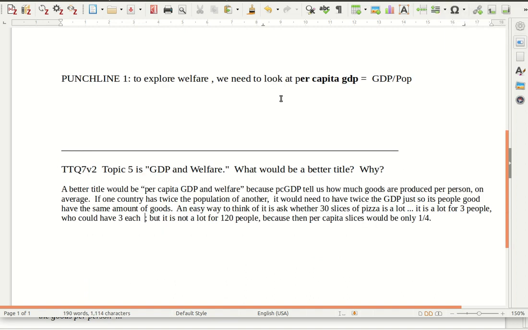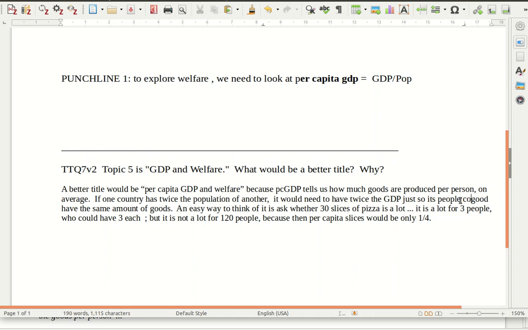Okay, I hope you saw the logic here. Remember, online learning means you won't have to write your own little essay, but make sure you can follow the little essay I wrote here. I said a better title would be per capita GDP and welfare, because per capita GDP tells us how much goods are produced per person on average. And I go on to explain that if one country has twice the population of another, it would need to have twice the GDP, just so its people could have the same amount of goods.